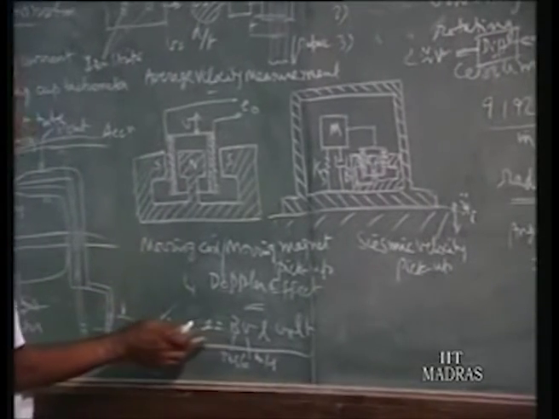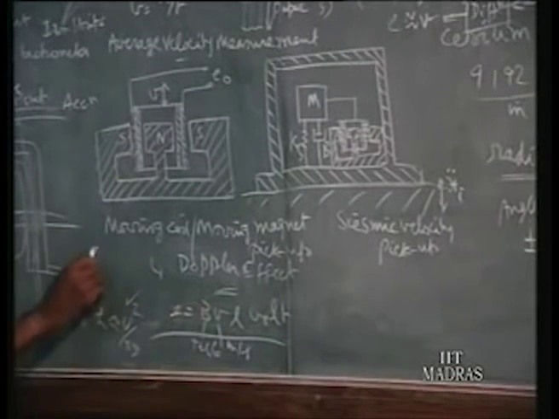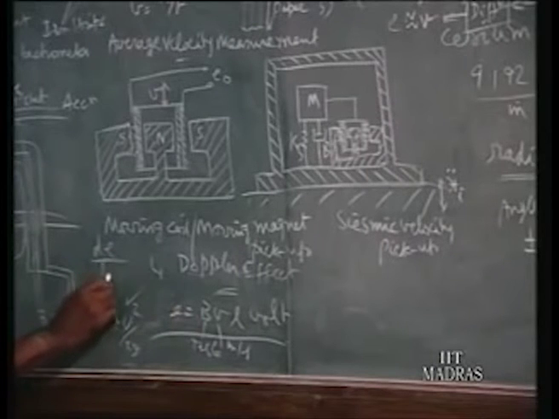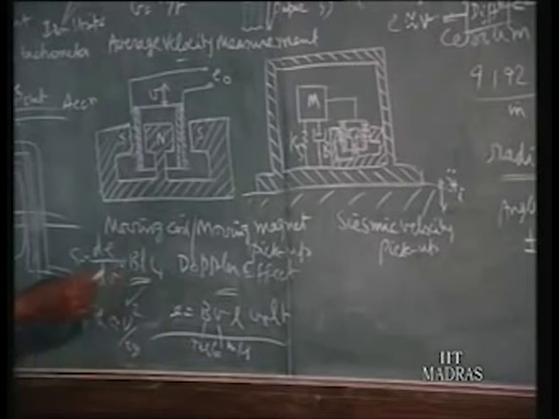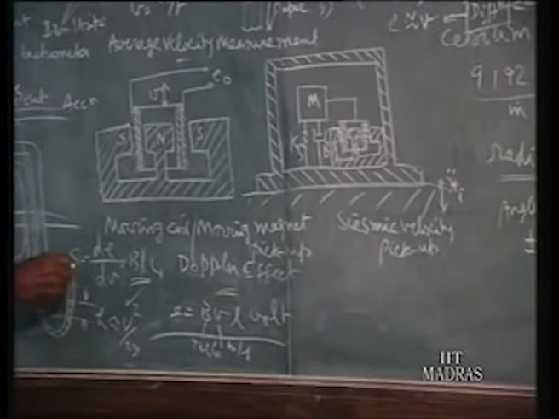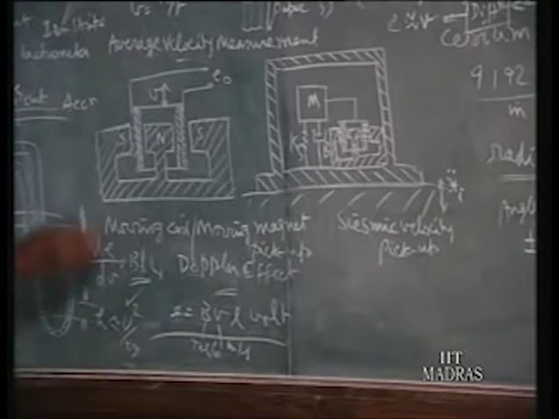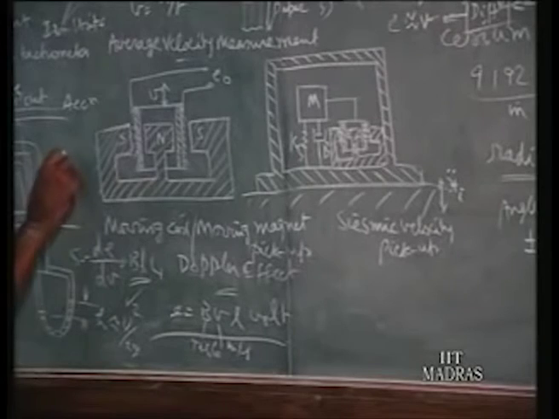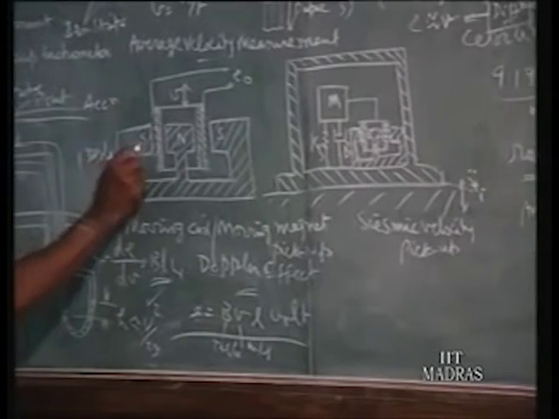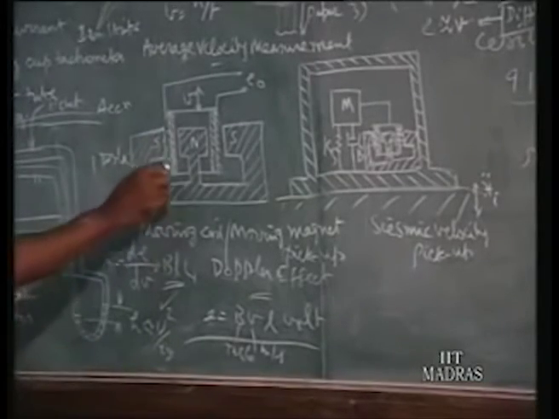If we want to increase the sensitivity of this measurement, the output is voltage and the input is V. So dE by dV is the sensitivity, which equals B times L, the flux density times the length of the wire. To increase sensitivity, you can increase either of these two. The flux density depends upon the material you select for the magnet, so you can have a maximum of about 1 Tesla with proper selection of the material, and the length should be very large. Okay, if the length is very large, what happens?